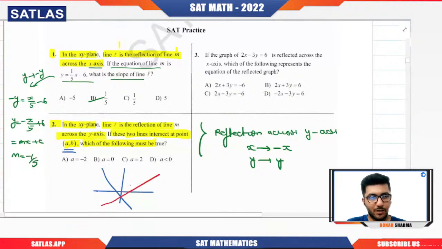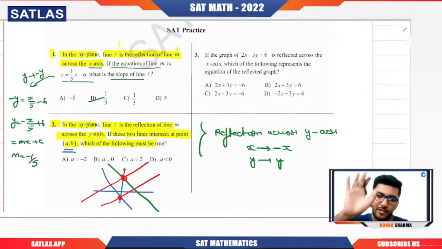If I take this particular line, let's say, after reflection, this line will become like this. Can you see that the only point of reflection will come on the y-axis? Getting the point? If you stand in front of a mirror, what will be the point of intersection of you and your image? If you touch the mirror, then at that point where you're touching the mirror, your image will also be touching the mirror. So that is the only point of intersection that you are having with your image, right? Are you getting my point?